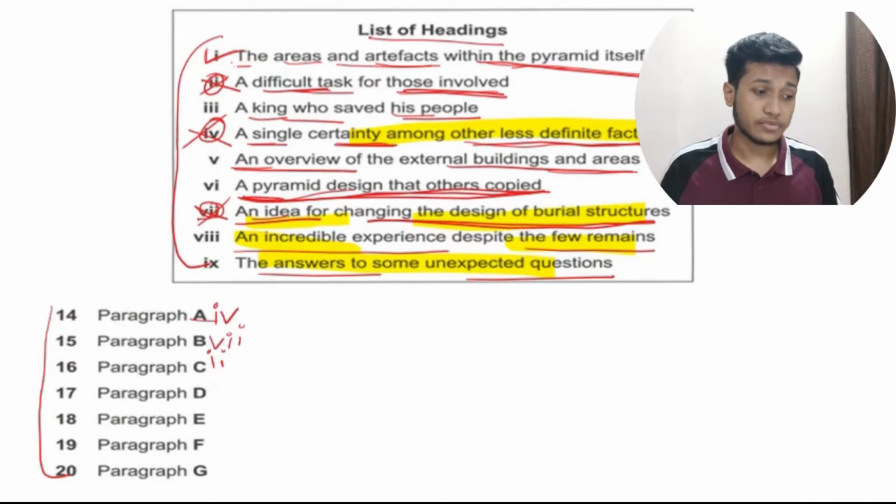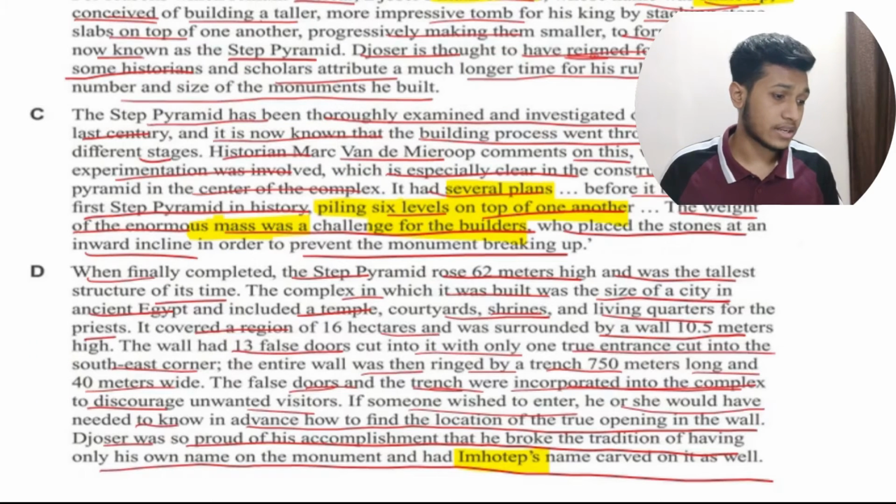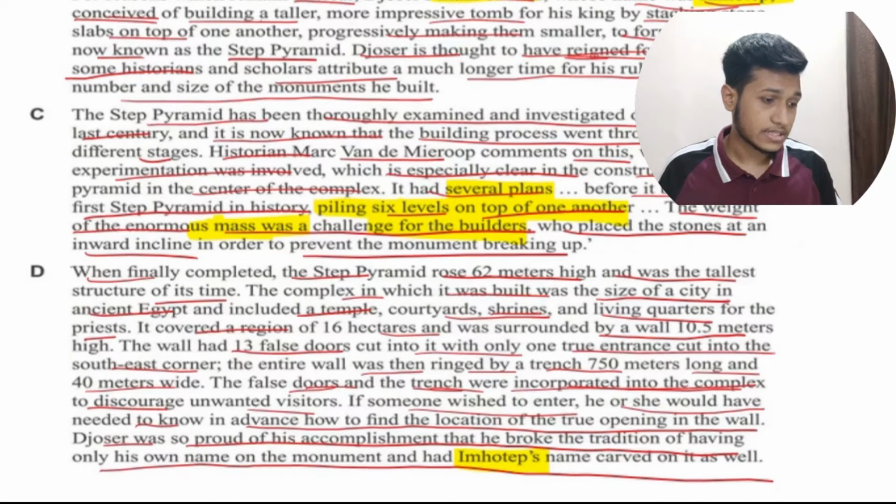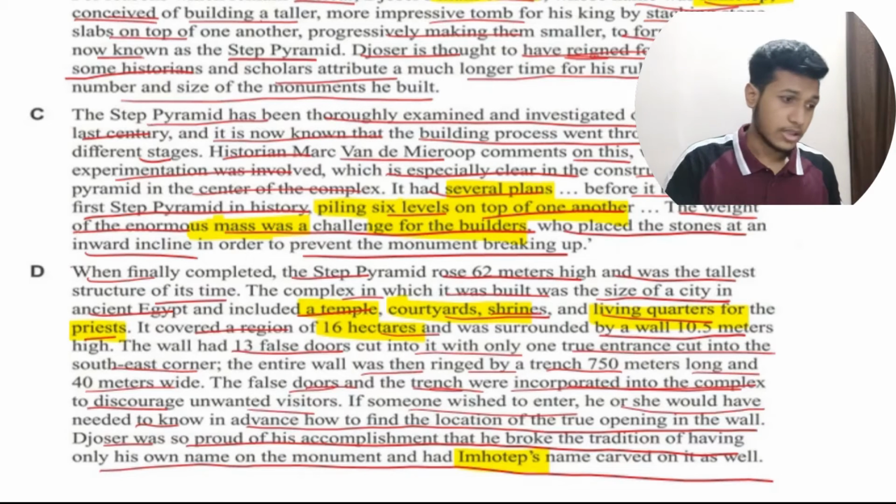The king who saved his life, no. An overview of the external building and area. See, the paragraph speaks about the external area. It was covered by 16 hectares and it included a temple, a courtyard, shrines, and living quarters for the priests. It is talking about everything that is outside the pyramid. Now let's move on to the options.